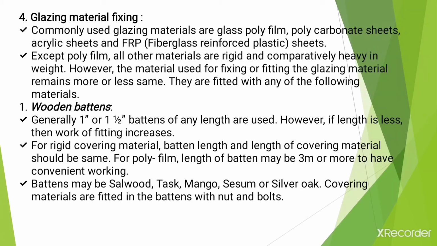However, the material used for fixing or fitting the glazing materials remains more or less the same, and they are fitted with any of the following materials. First one is wooden battens. Generally 1 inch or 1/2 inch battens of any length are used, however if the length is less, then the work of fitting increases.